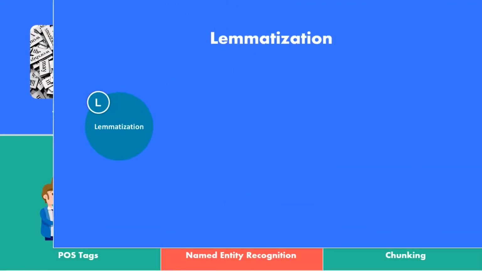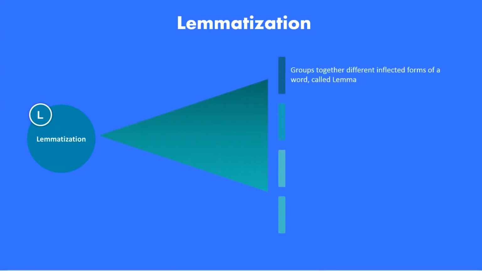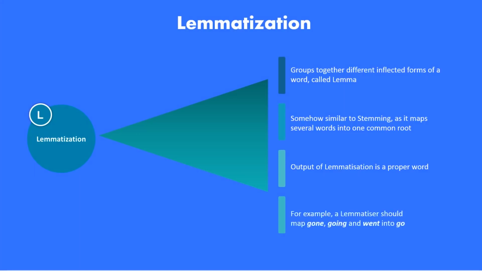So let's talk about lemmatization. Lemmatization is quite similar in explanation to stemming, but in this case, instead of just getting the root word, you get the morphological meaning of the root words. So in stemming, you attempt to cut the word down to a specific point, like from swimming, swimmers to swim. But in lemmatization, you need to keep the meaning. So generally, in lemmatization, the output would always be a proper word, whereas in stemming, it would not really be a word. Sometimes it will be just part of a word.